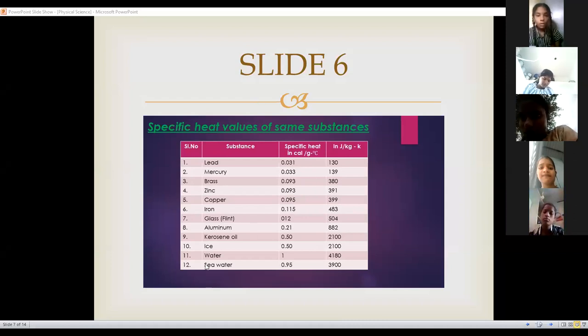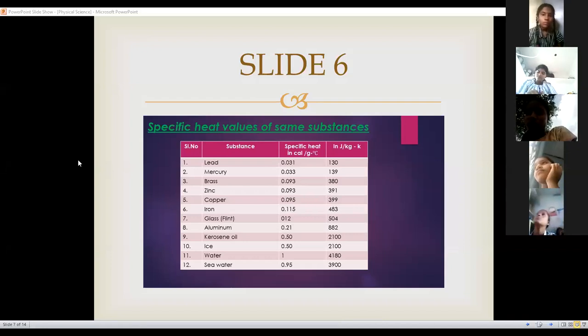So look at the 11th one, water. Yes. So water has greater specific heat. It has a larger specific heat. Here different substances are given in the table and they have different specific heat values.